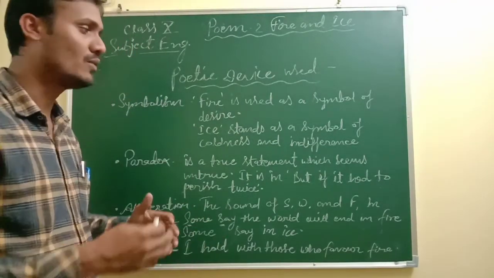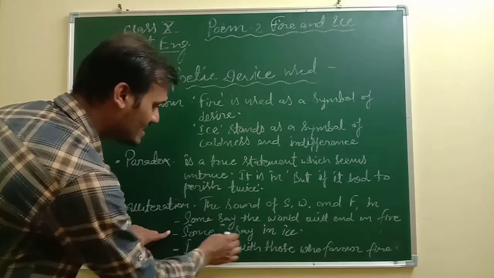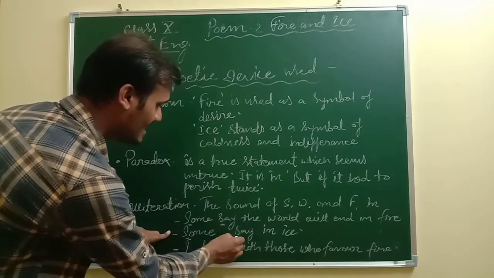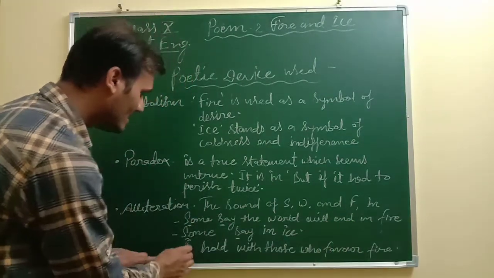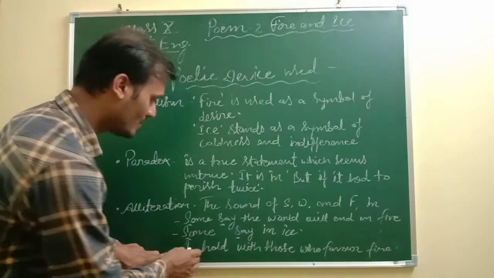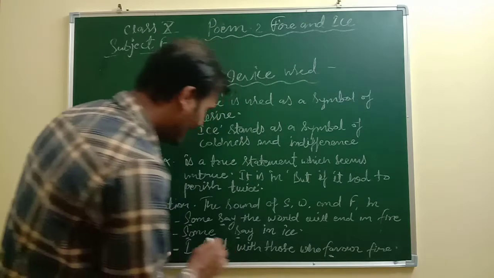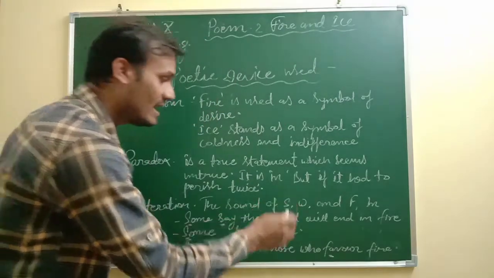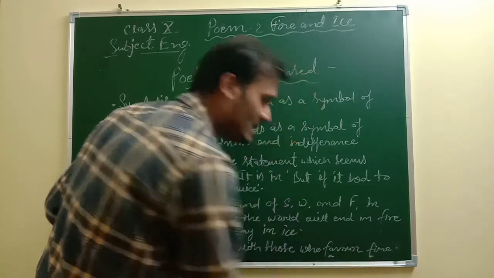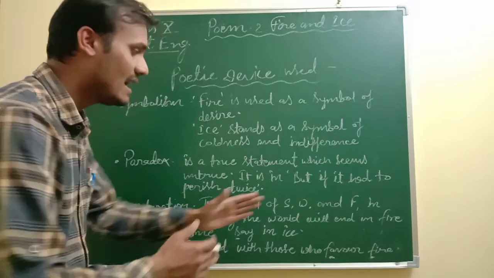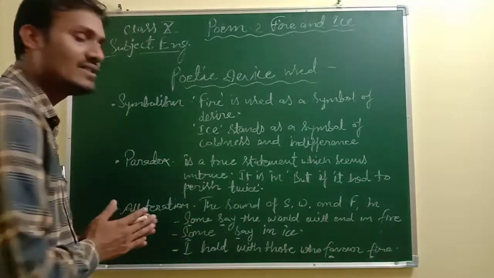Some say the world will end in fire. Now look at the second sentence. Some say in ice. Again, some say in ice. "I hold with those who favor fire." So in this line, where is the alliteration? "I hold with those who favor fire." Favor fire, favor fire. As you can see, in both the sentences there is an F. So there is a repetition of F, and such repetition is known as alliteration.